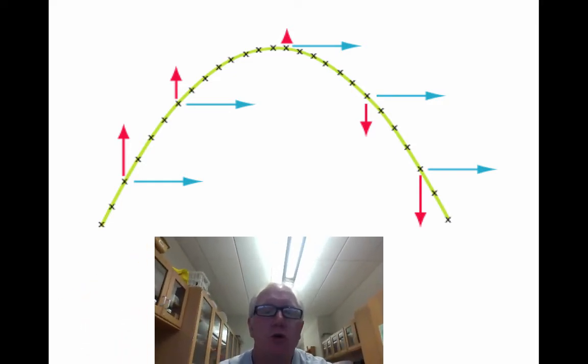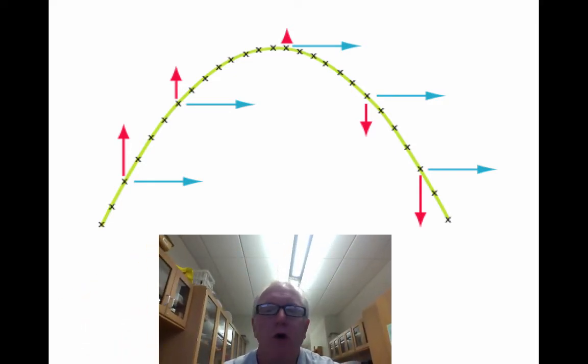Okay, so here is a diagram showing you what's going on, and the arrows are...